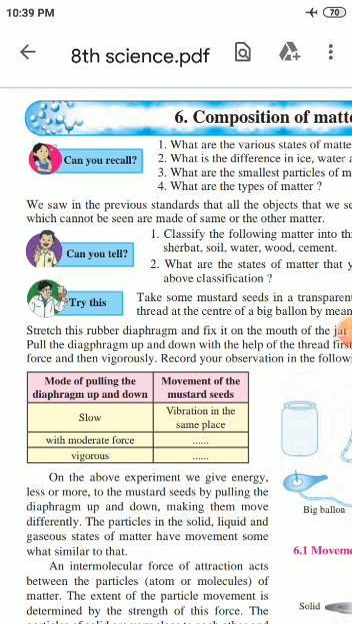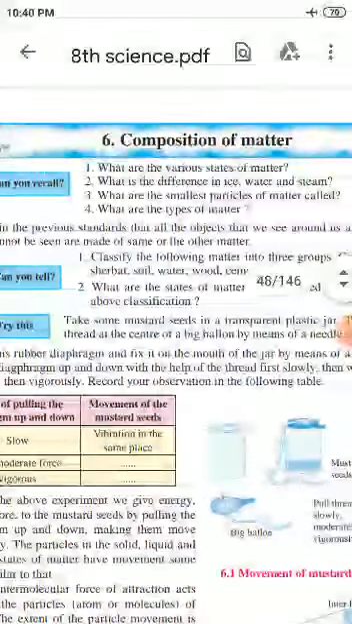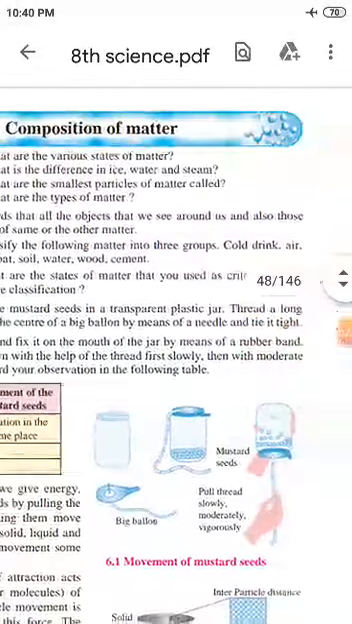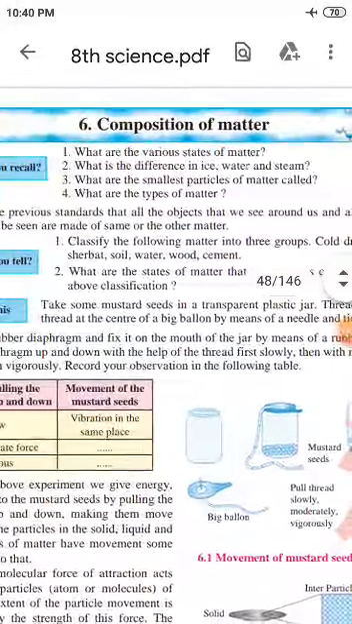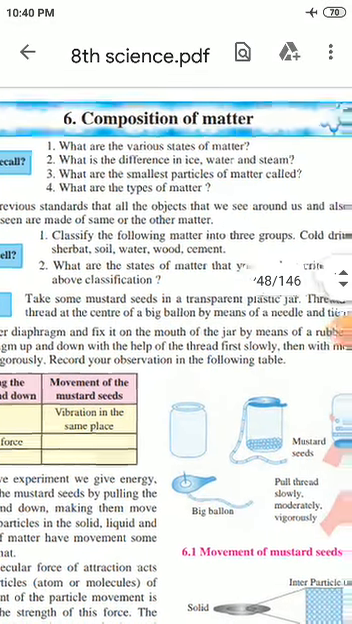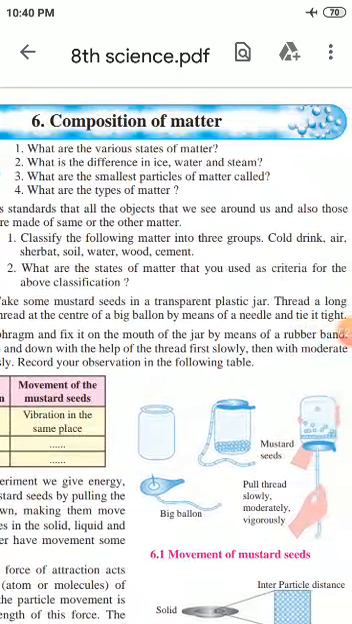This question was asked in 2020 and 21, and it may be asked again next year, so solve this question. Here, classify the following matter into three groups. For example, cold drinks, air, sarbat, soil, water, wood and cement. Now start classification into solid, liquid and gases.